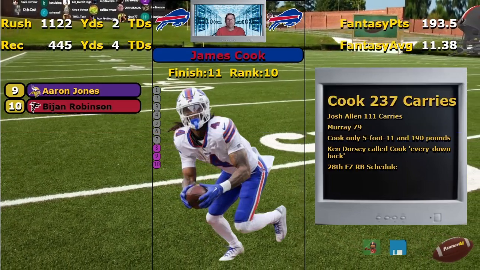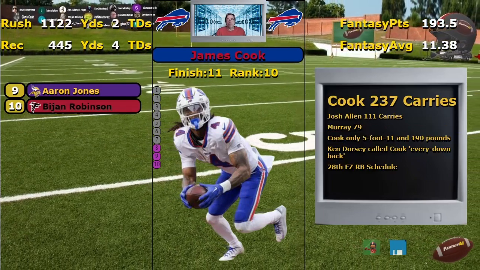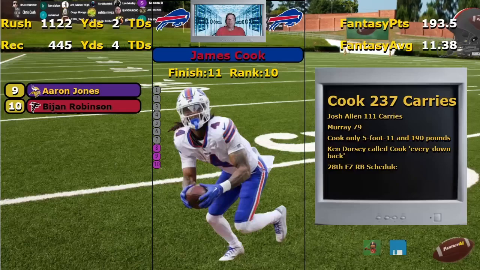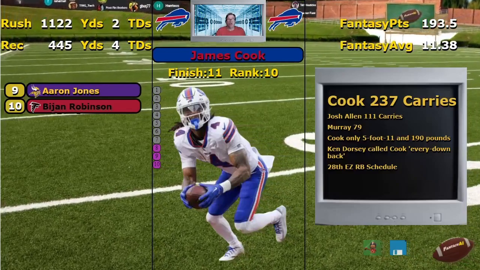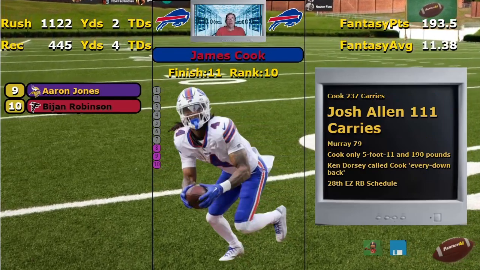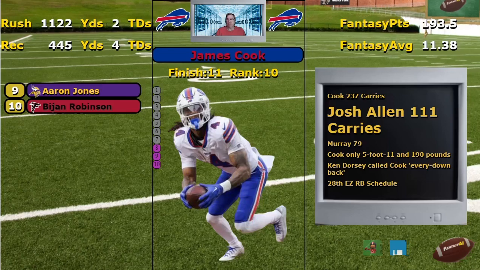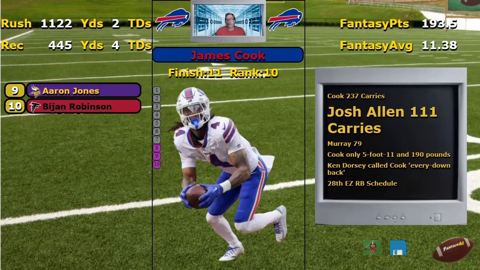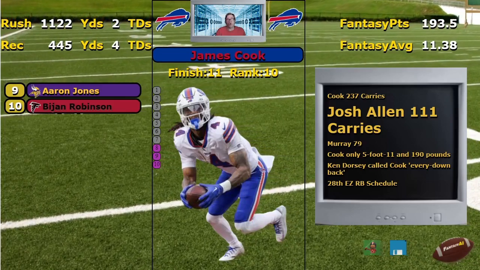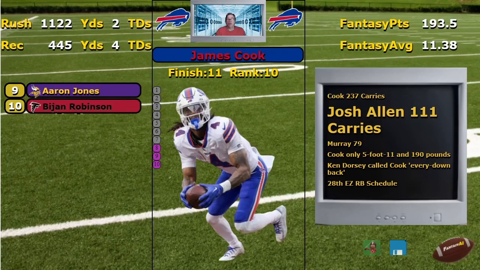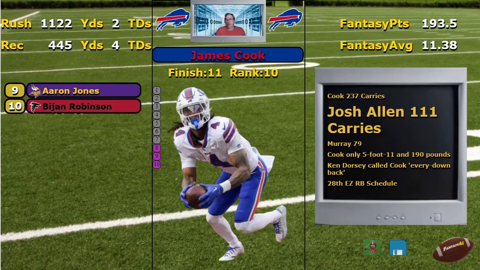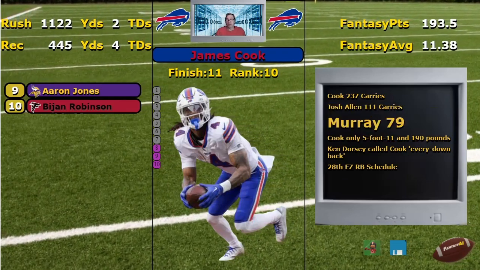And you see he has some good receiving. But let's get into the particulars here. Cook did have 237 carries. Probably going to get the same this year. Why? Oh, is there a competition there? No. Well, there's not a running back competition, there's a Josh Allen competition. 111 carries last year. All the goal line, 15 goal line touchdowns. So James Cook, don't expect his running numbers to increase this year. And no, I don't think so.